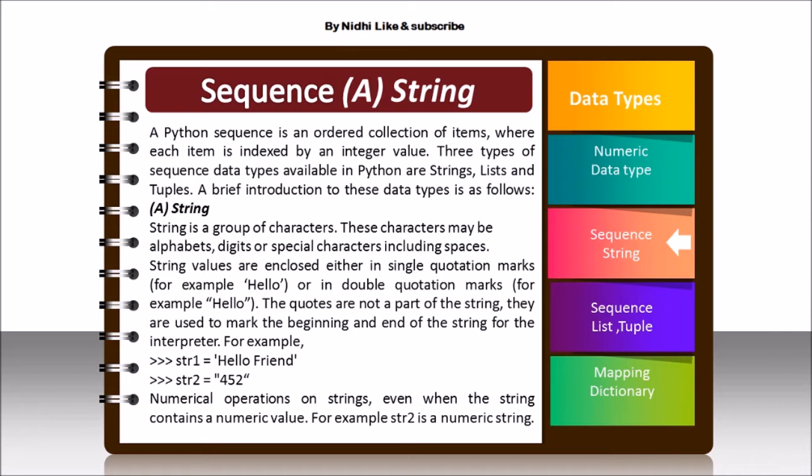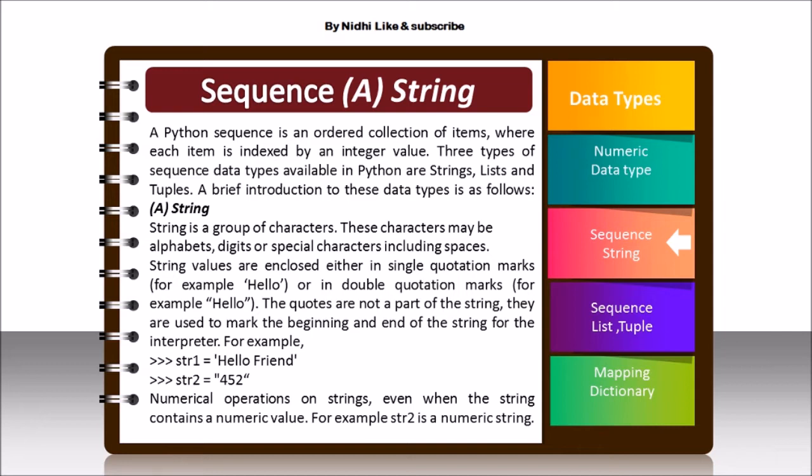Python sequence is an ordered collection of items. That means this sequence data type is a collection of items where each item is indexed by an integer value. Whatever we are storing is stored at some index value, like in a book we are having an index. Three types of sequence data types are available in Python: strings, list and tuple. So let's start with string and then we will see tuples and list also.